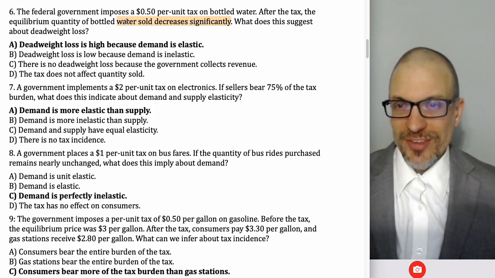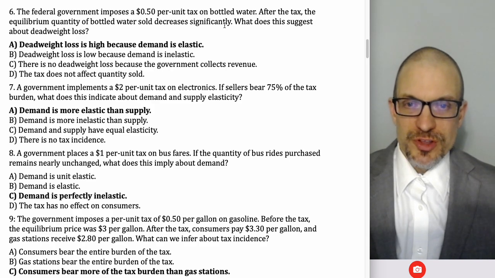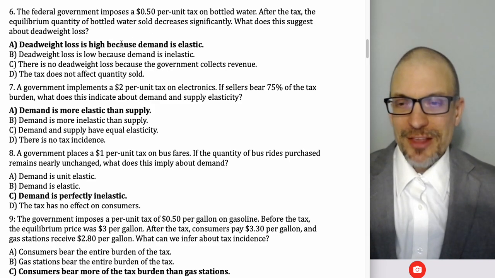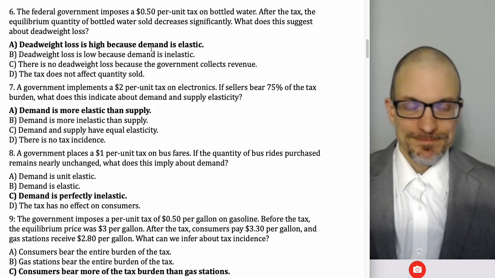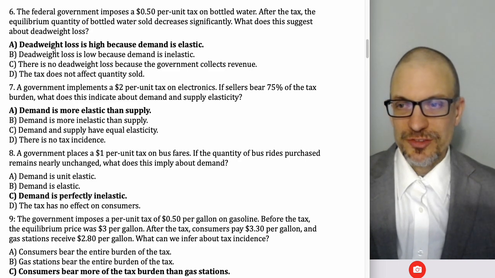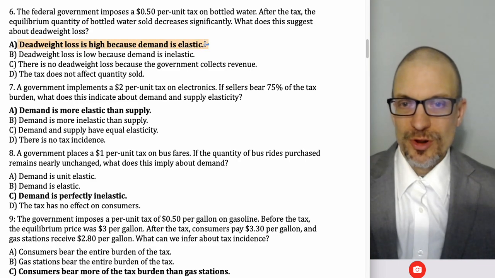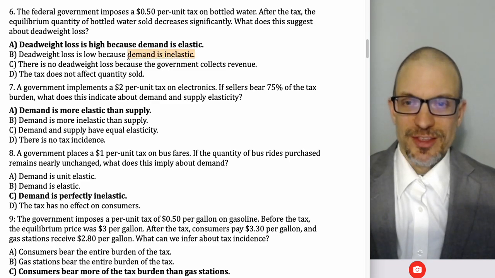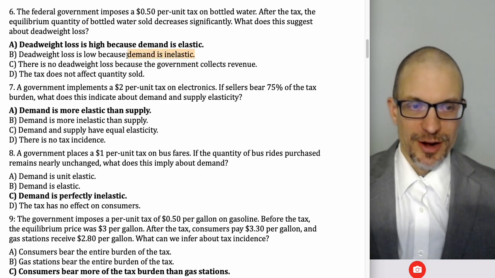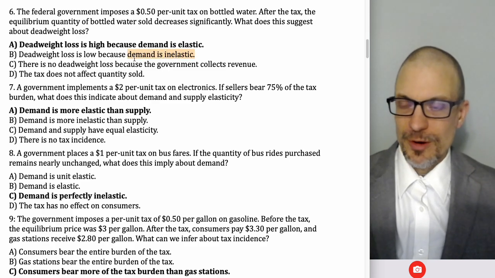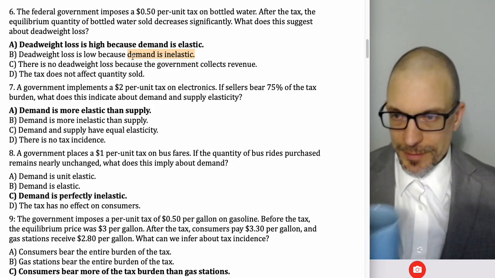The story for why that's happening, well, if the quantity of bottled water sold is decreasing significantly, the best story we're going to want to know is that something's elastic. In this case, demand being super elastic makes the most sense. It's certainly not that demand is inelastic, because then buyers would just tolerate the price, or at least their portion of the price increase.